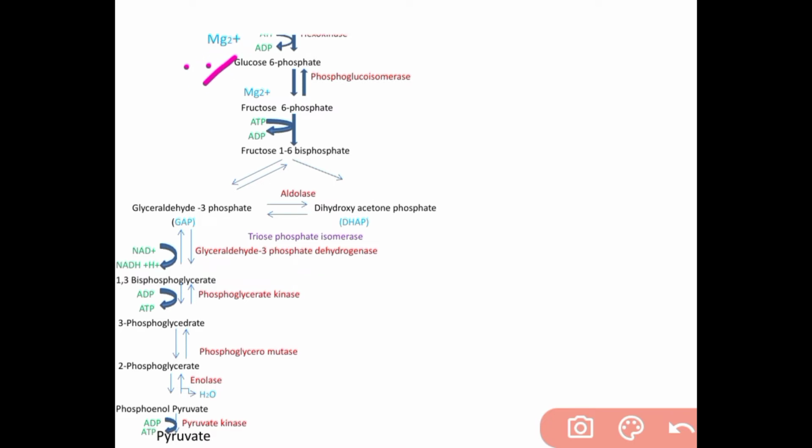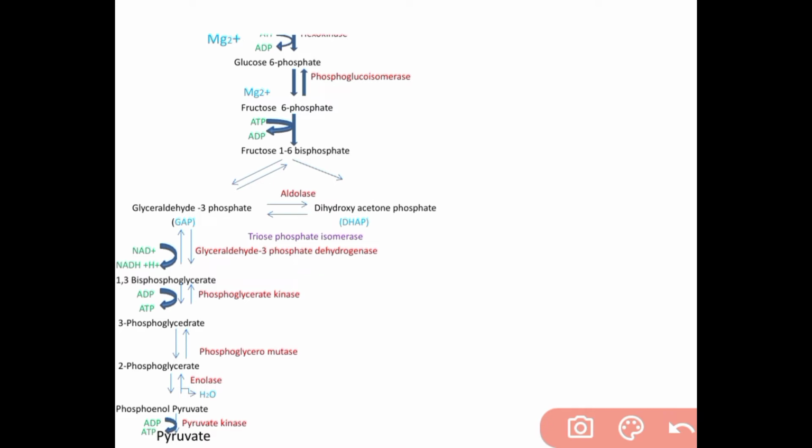Next, glucose 6-phosphate is converted to fructose 6-phosphate. This is a reversible process where magnesium is involved and the enzyme involved in this process is phosphoglucoisomerase. Here isomerization occurs.